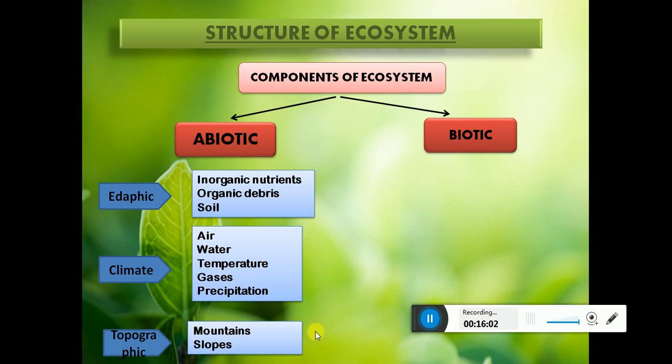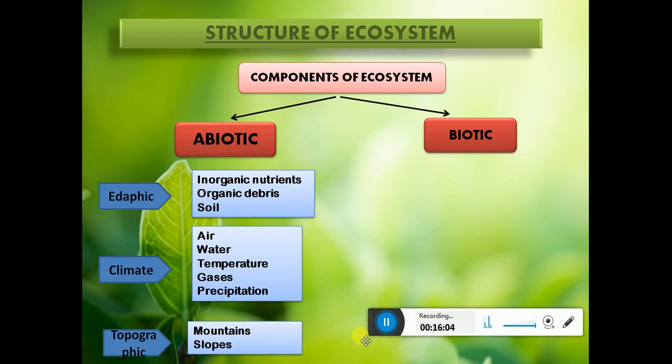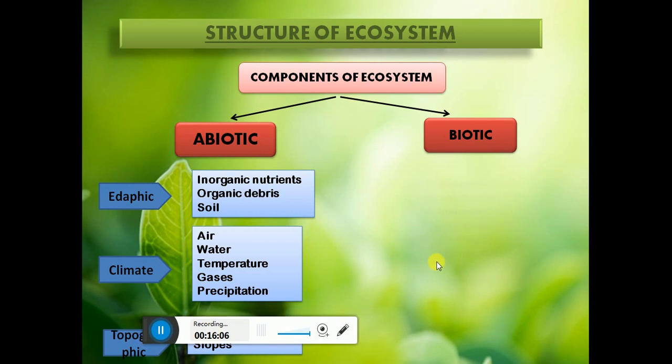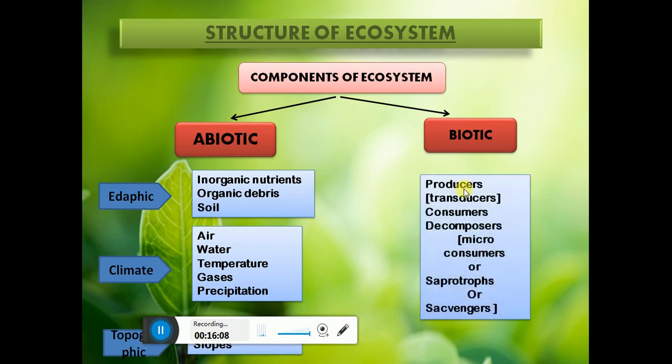Now let's see what the biotic components are. So biotic components include three types of organisms: producers, consumers, and decomposers. Producers are also called transducers, then consumers, and the third one is decomposers, also known as micro-consumers or saprotrophs or scavengers. So let's talk about each of these components in detail.